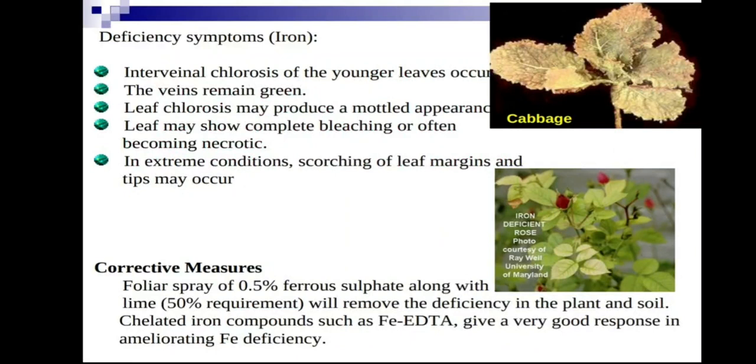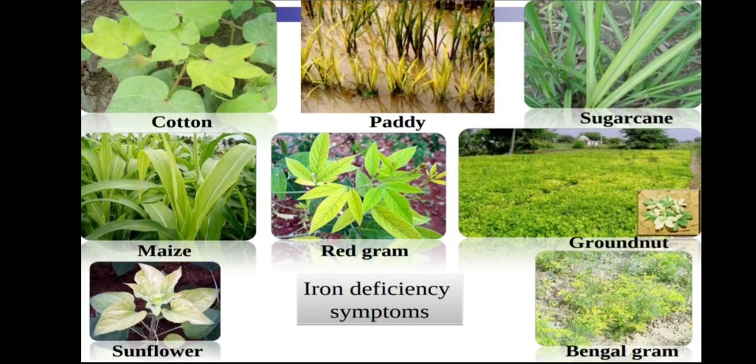This is iron deficiency in cabbage and rose plant. We can see the chlorosis of younger leaves. Next, this is iron deficiency in cotton, paddy and sugarcane. In red gram we can easily identify that the veins remain green. There is no chlorosis of the veins. The veins remain green, but the leaf surface becomes chlorotic. Then groundnut, bengal gram, and sunflower.